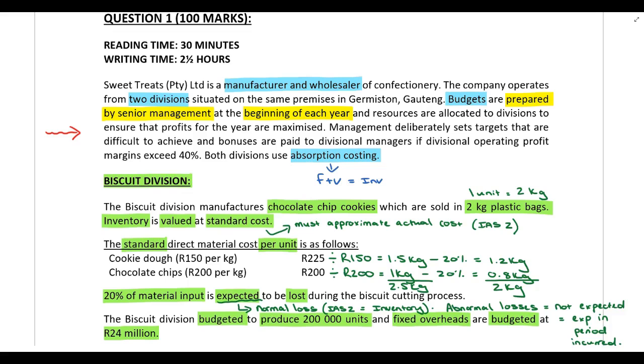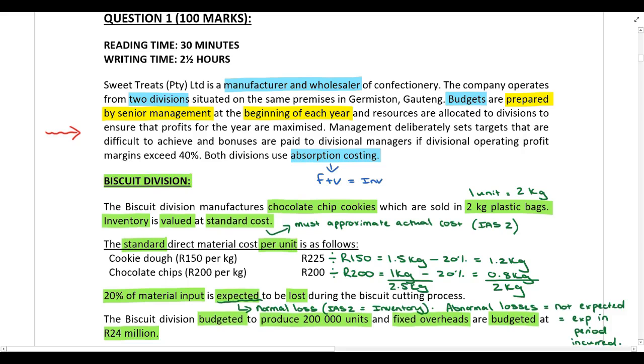This will also ensure that variance analysis provides more meaningful information. Remember, guys, we calculate variances by comparing actual results to the targets or the budgets that were set. So if we are comparing those actual results to old and outdated budgets and targets that were set right at the beginning of the year, and a lot of things have changed since then, the variances are not going to give you meaningful information. On the other hand, if you are comparing the actual results to updated budgets and updated targets, then the variances that you calculate will give you a lot more meaningful information.